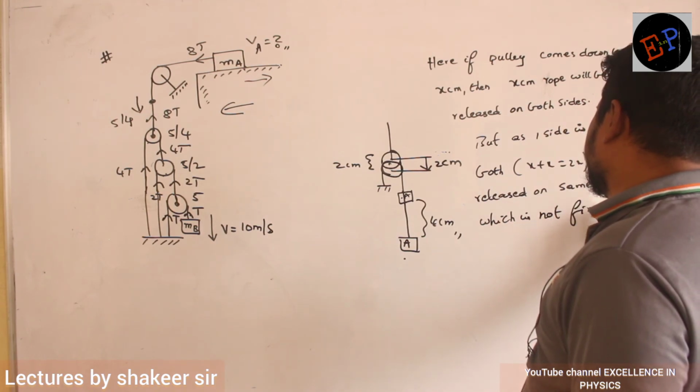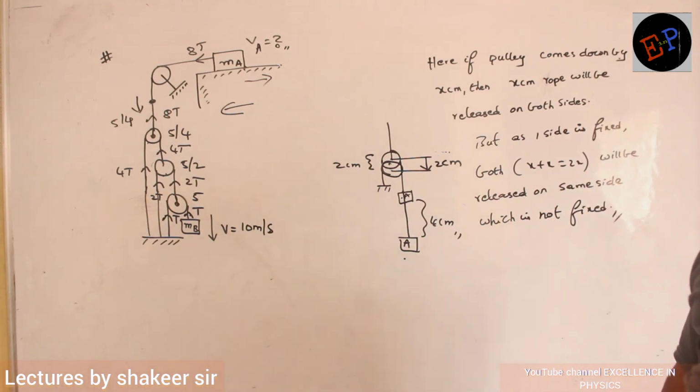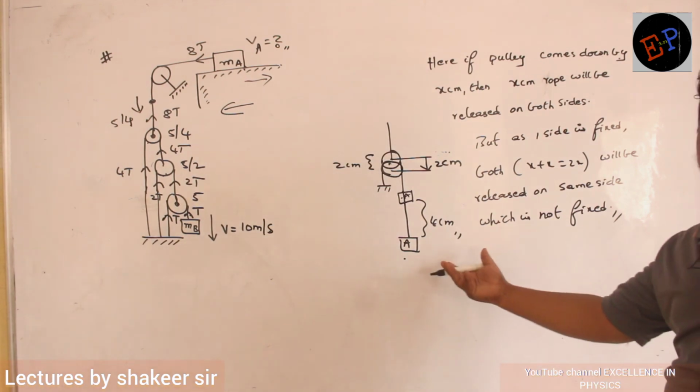Clear? That is how we do the explanation of this.